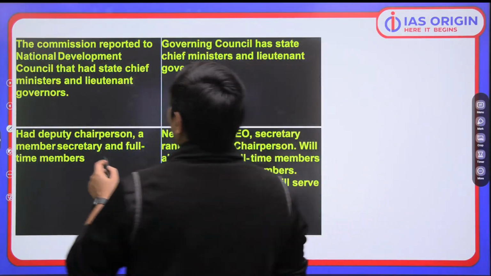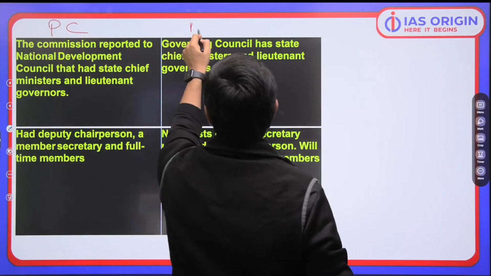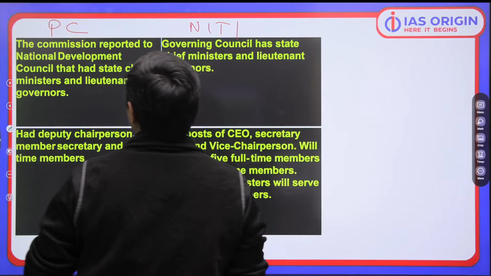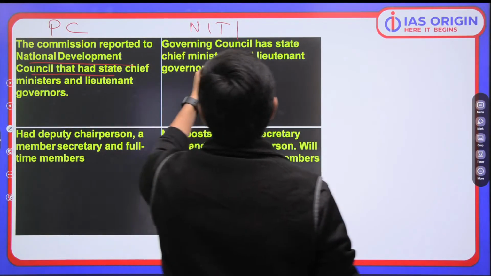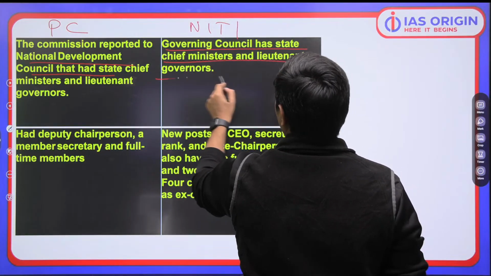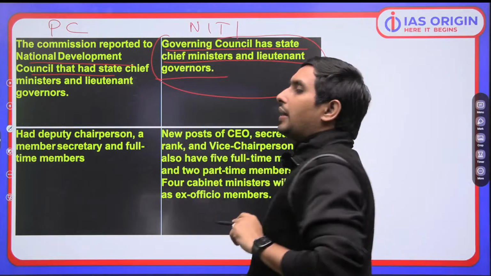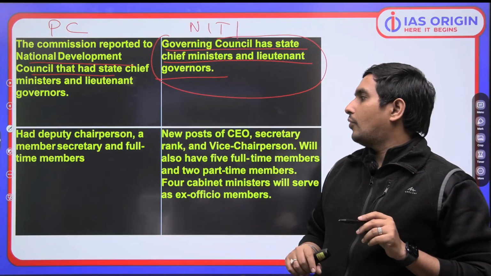The planning commission, if we talk about it, and here we have Niti Aayog. The planning commission reported to the National Development Council. You know this thing. In Niti Aayog, there is a governing council. It has state chief ministers and lieutenant governors. So the process is very much streamlined. This is what we need to understand.